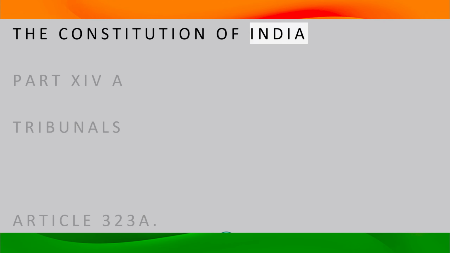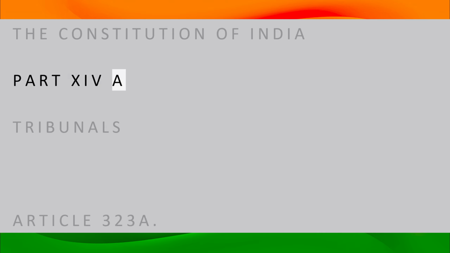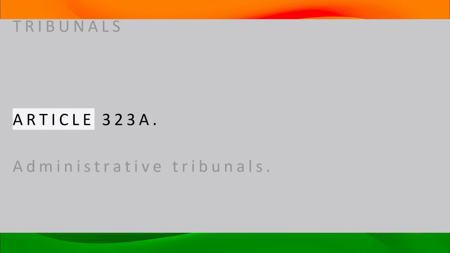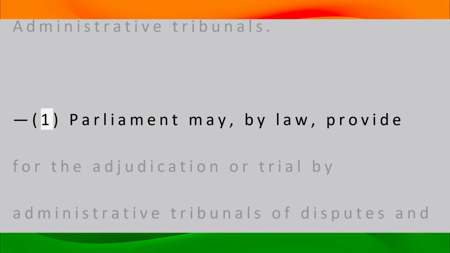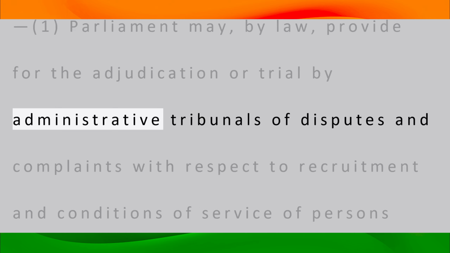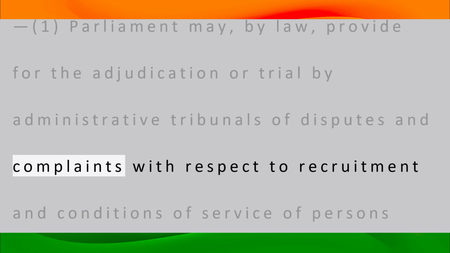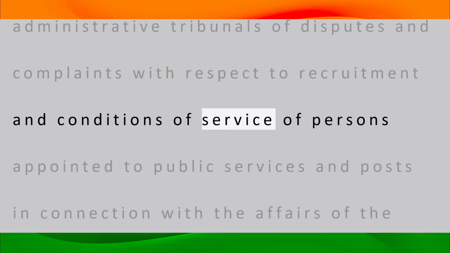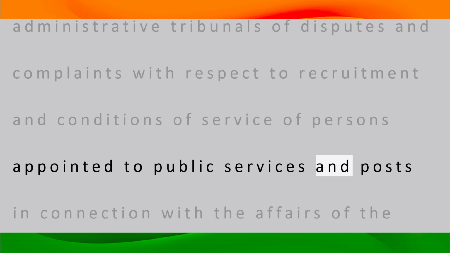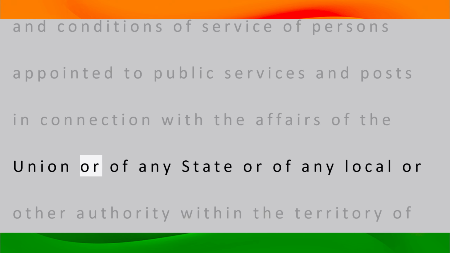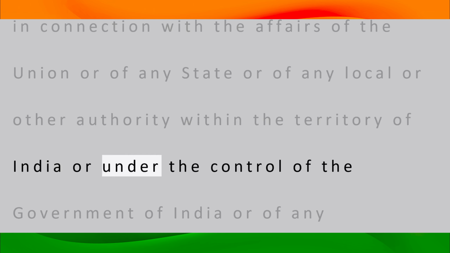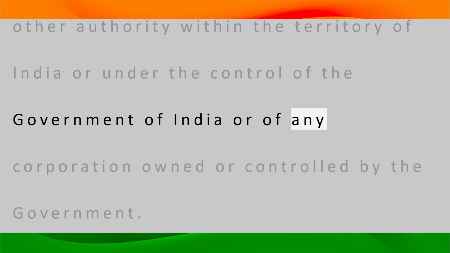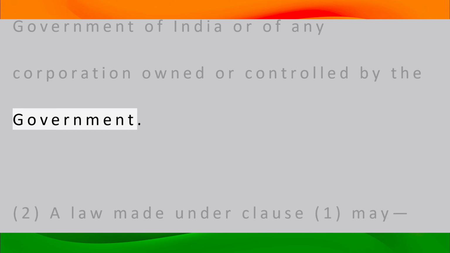The Constitution of India. Part 14A. Tribunals. Article 323A. Administrative tribunals. 1. Parliament may, by law, provide for the adjudication or trial by administrative tribunals of disputes and complaints with respect to recruitment and conditions of service of persons appointed to public services and posts in connection with the affairs of the Union or of any state or of any local or other authority within the territory of India or under the control of the Government of India or of any corporation owned or controlled by the government.